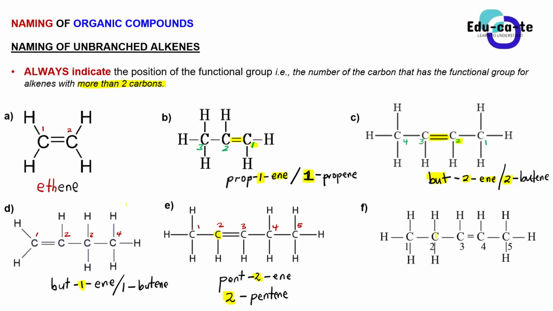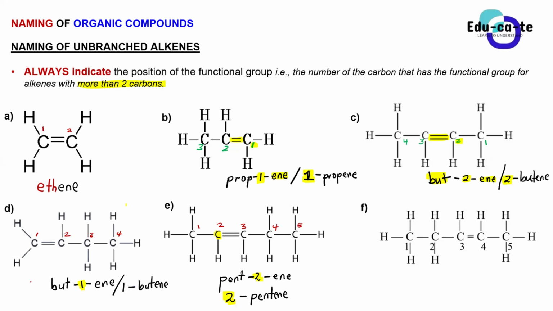Okay, let's go to F. I've already numbered this for you. I don't know if it's correct or not. You guys will tell me. Did I number this correctly? F. What's wrong with it?